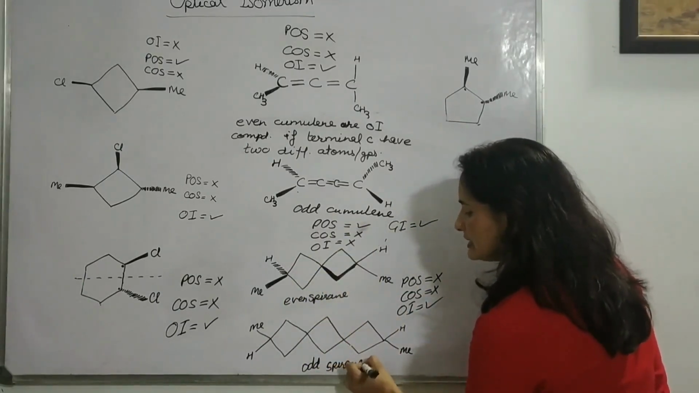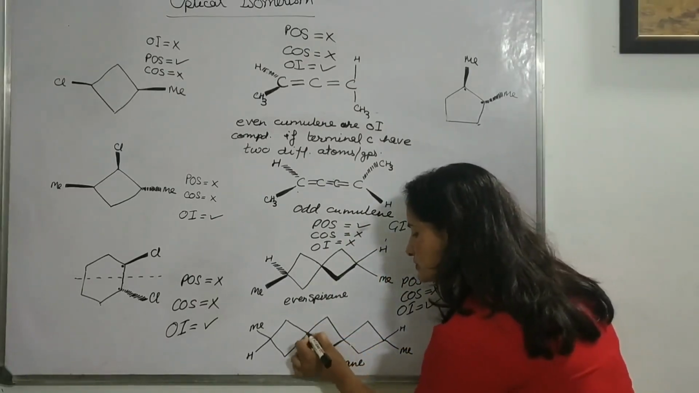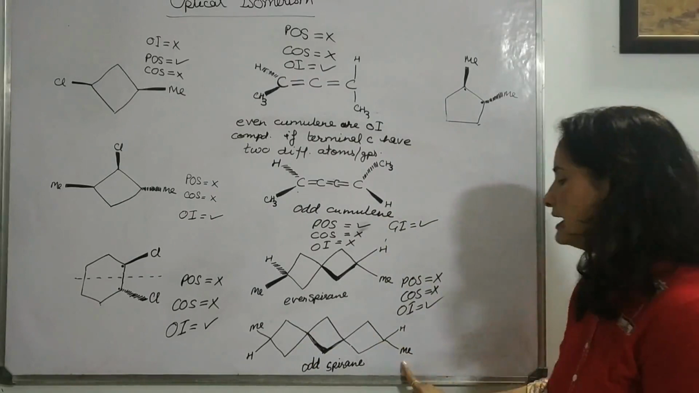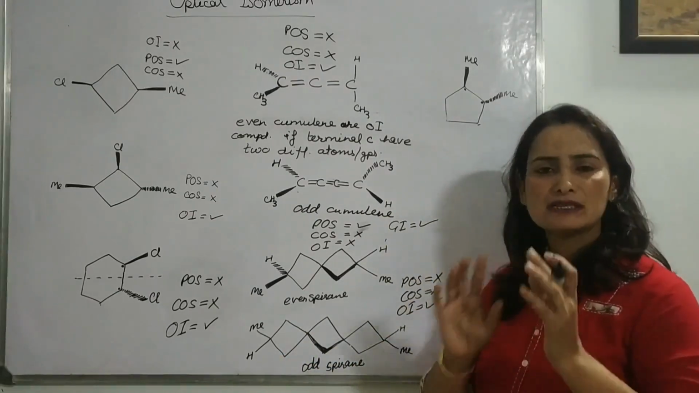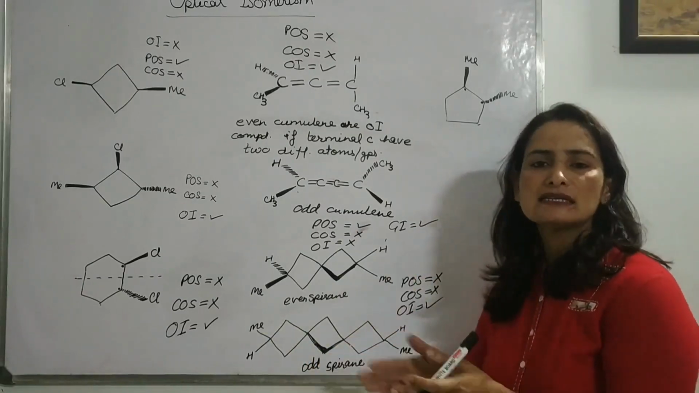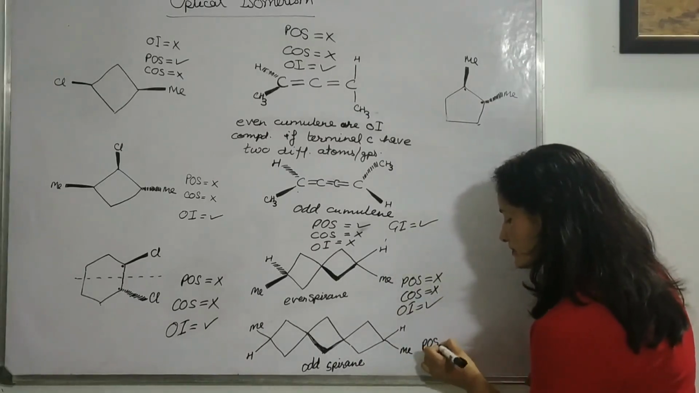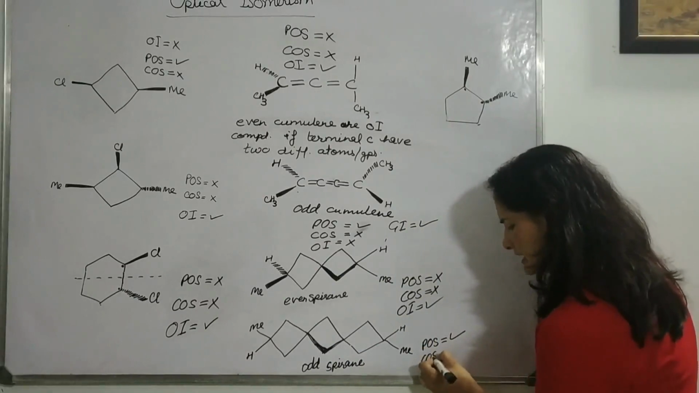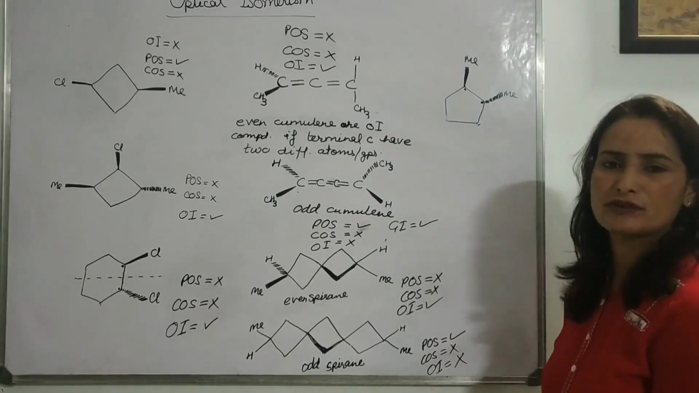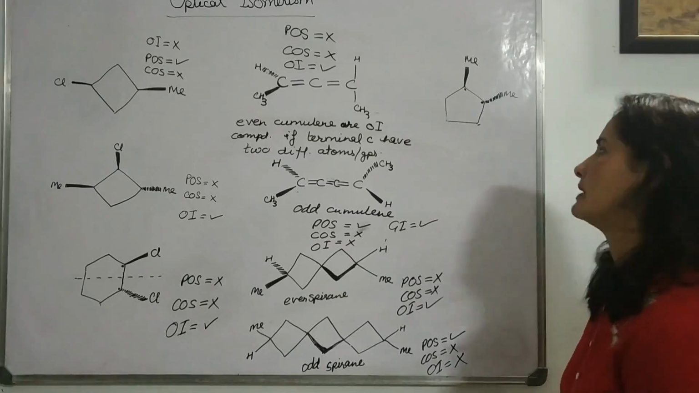Odd spirane, again if we see the rings. Let's suppose this ring is axial, then this ring will be equatorial. Take it like an equatorial ring. This is again axial. That means the terminal rings are going to have the same structures. So the groups attached are in the same plane, and when planarity is there, then definitely POS is there. And when POS is there, even though COS is not there, they are not going to be optically active compounds. So even spirane is optically active, and odd spirane is an optically inactive compound.